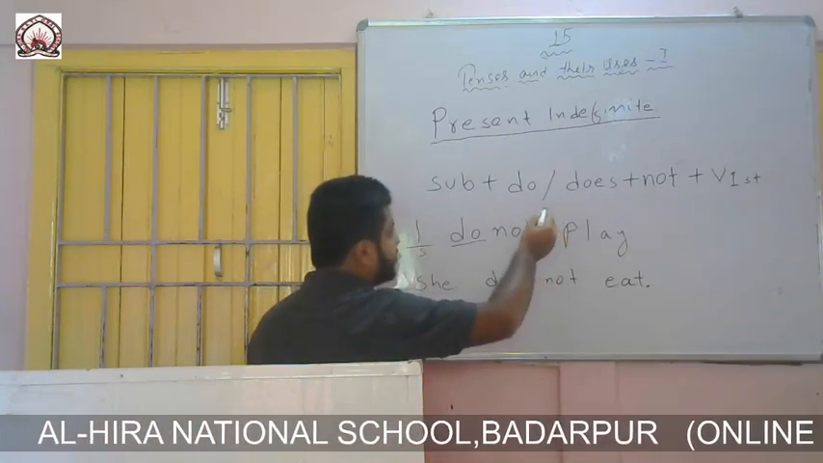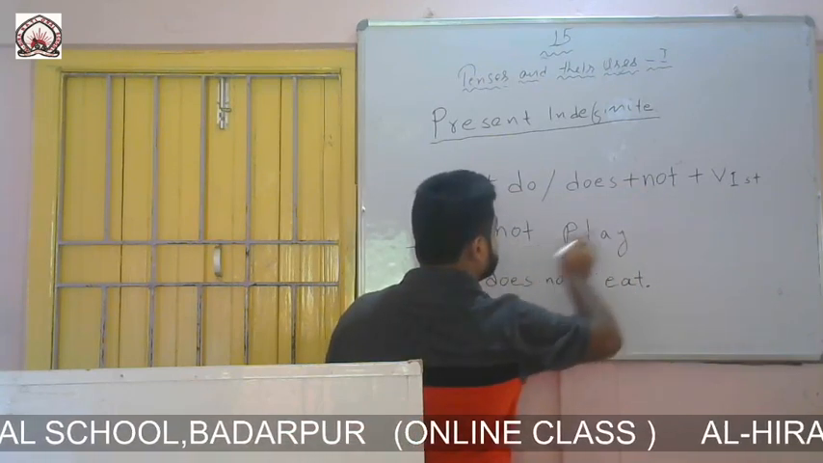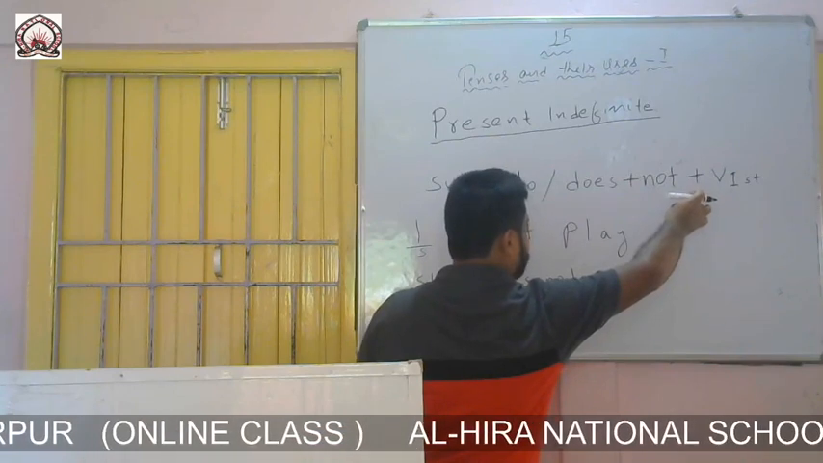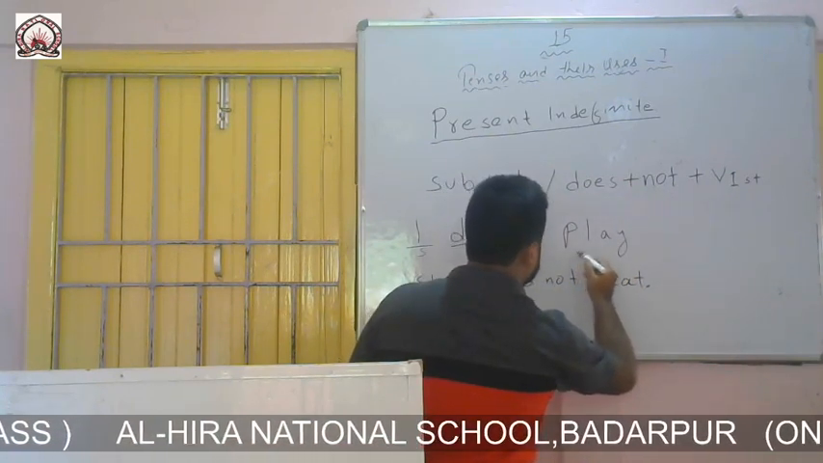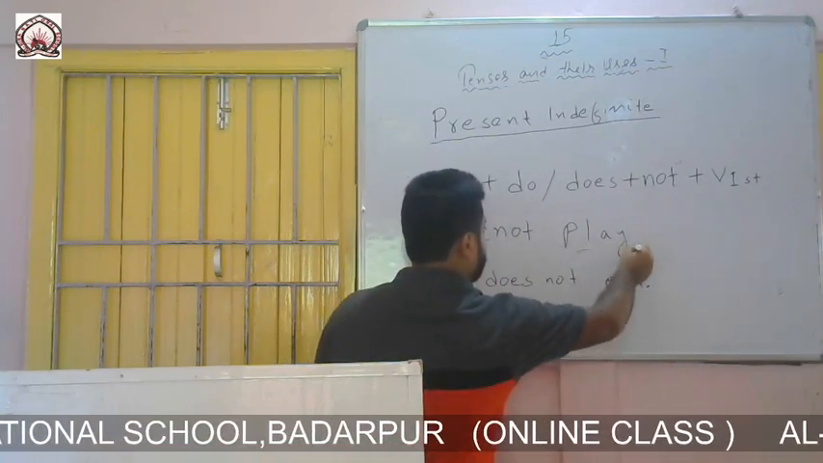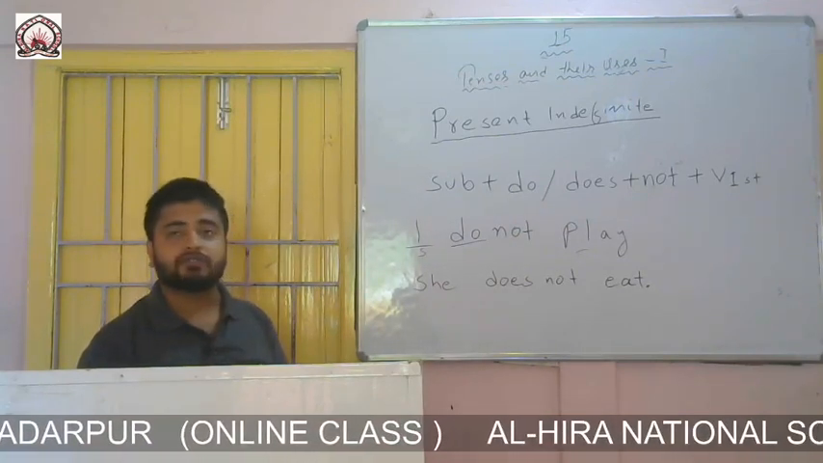Then the formation says that after do we should write not, so I have written not. Then the formation says that after not we have to write first form of the verb. So we know that play is first form of the verb. So the sentence is I do not play. My second example is she does not eat.